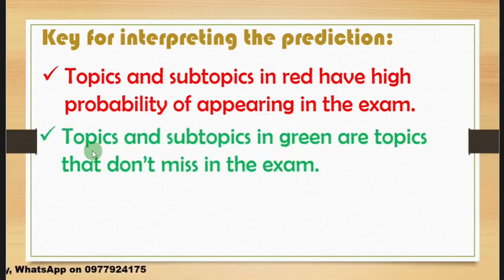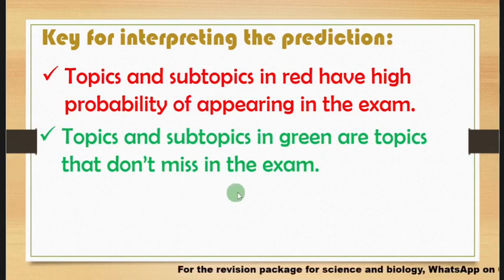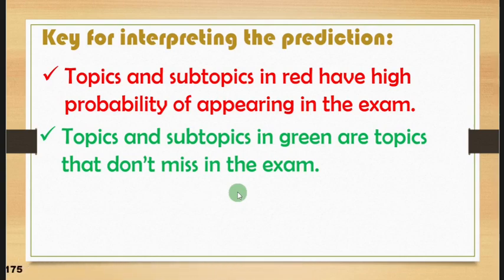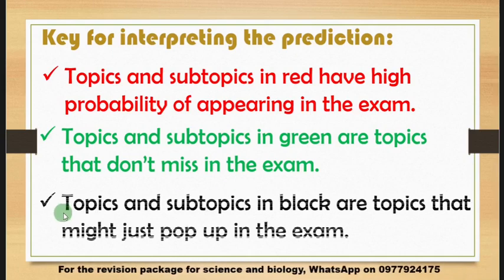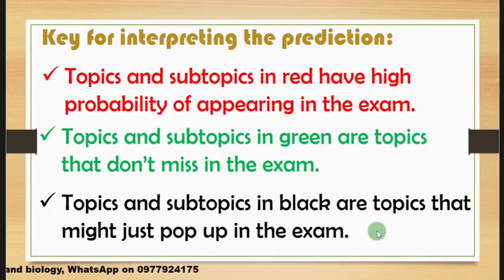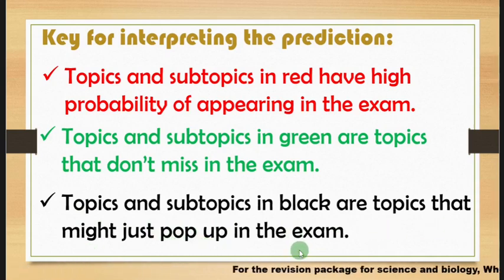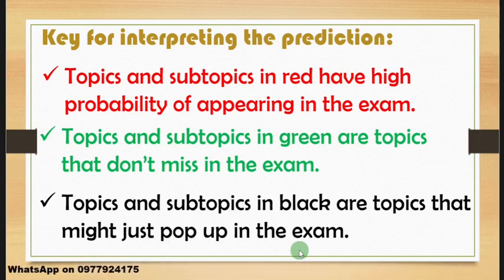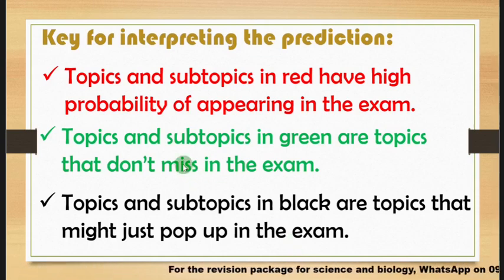Then number two, topics and subtopics in green are topics that don't miss in the exam. Those topics I've highlighted in green do not miss in the exam, so you need to look at them. And the topics and subtopics in black are topics that might just pop up in the exam. There are certain topics that you never even expect may pop up in the exam, then you find that they pop up, and these are the ones I've highlighted in black, so you must take note of them. All right, so let's go straight into the revision by starting with general physics.